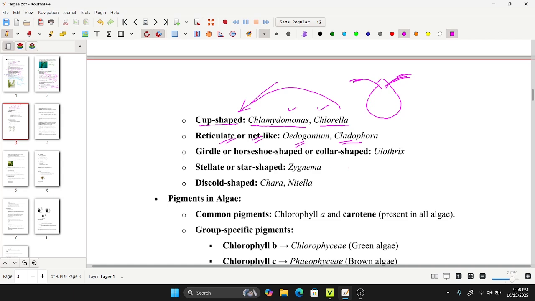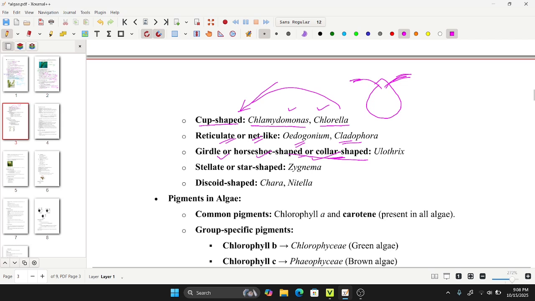And the next one is the girdle-shaped or horseshoe-shaped or collar-shaped chloroplast. Girdle, horseshoe-shaped or collar-shaped, all these terms represent the same shape of the chloroplast, and your answer will be Ulothrix, horseshoe-shaped.